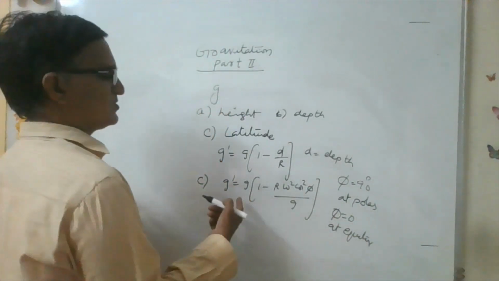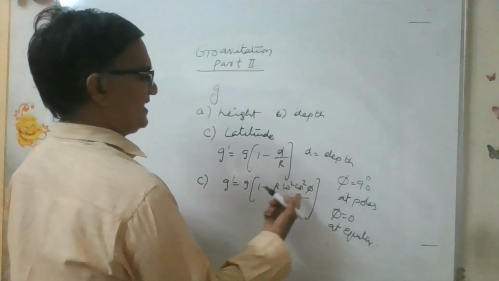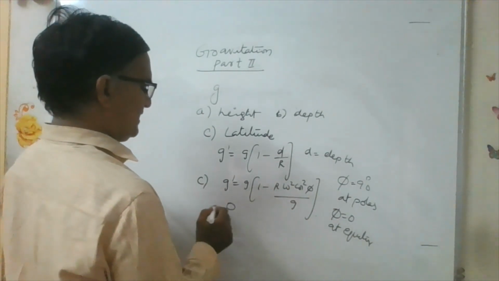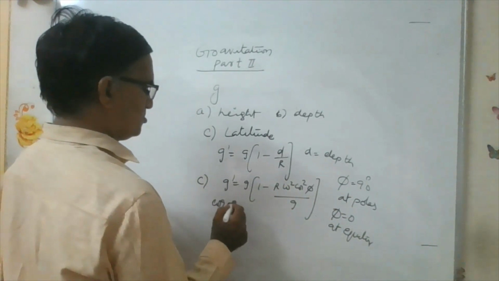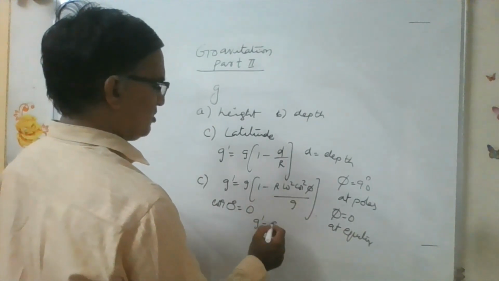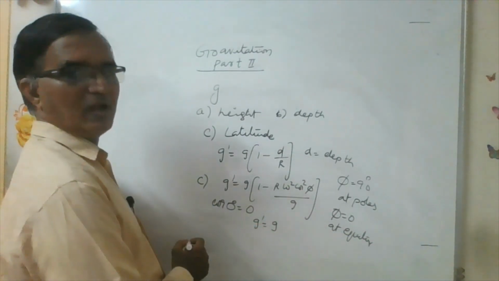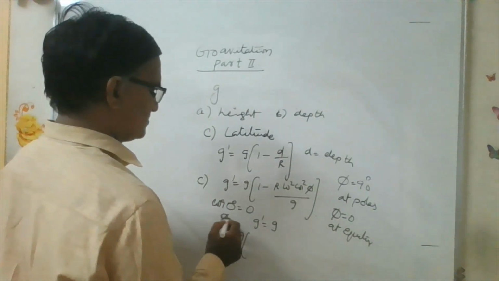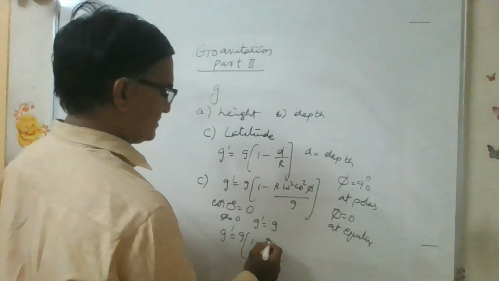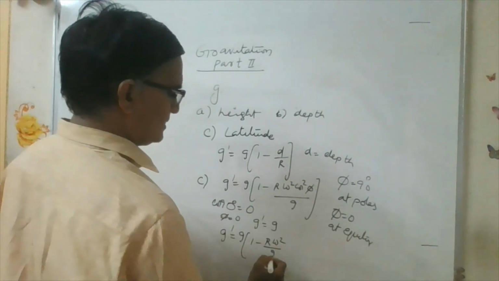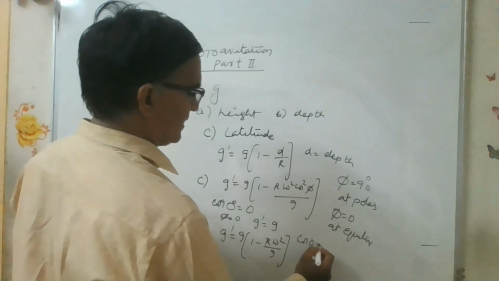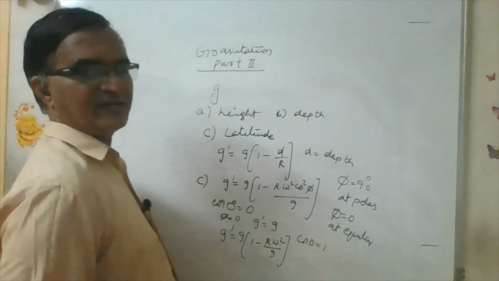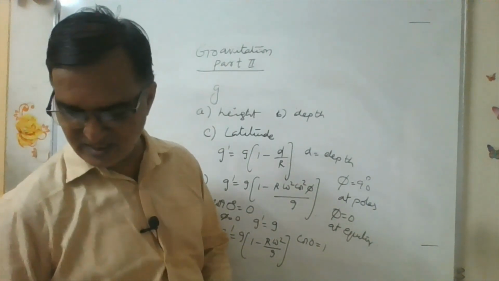You can substitute the values here. If phi is 90, cos 90 is 0, so at the poles you have the maximum value. Now at the equator phi is 0, so cos 0 is 1, and you get r omega square. So g value increases with the increase of latitude, and this is the related formula.